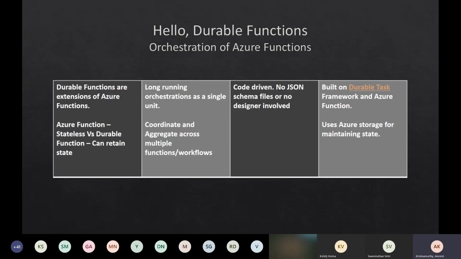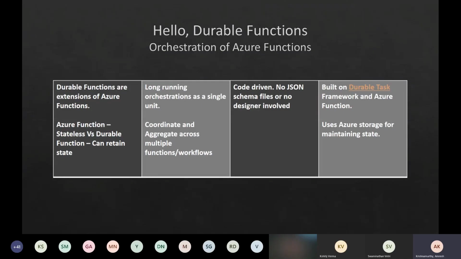Right. So we've come into durable functions. One simple definition I could give is that it provides orchestration of Azure Functions. It is an extension on top of Azure Functions, which are stateless, whereas Durable Functions can retain the state. That is one of the differences we have already seen.